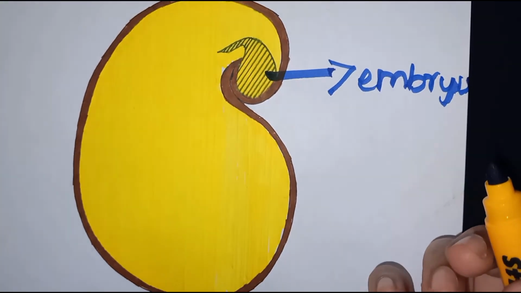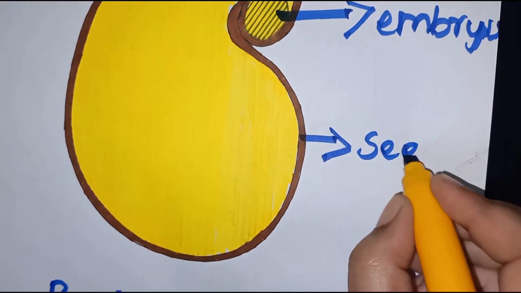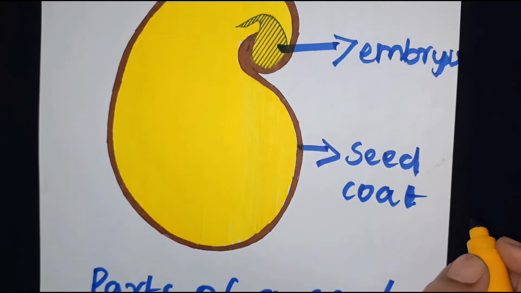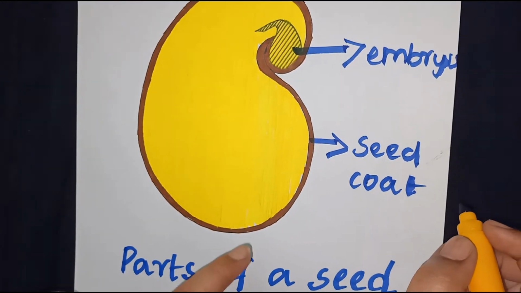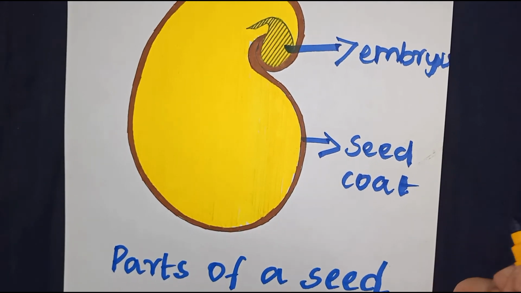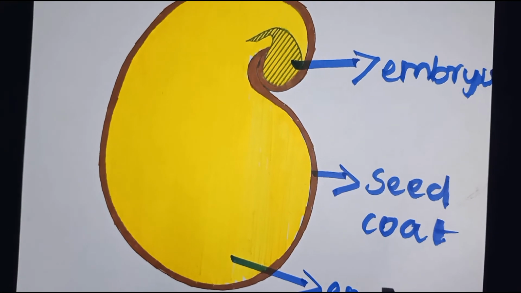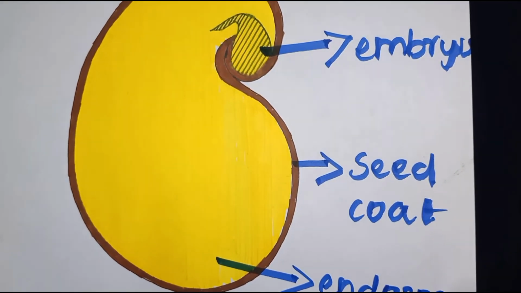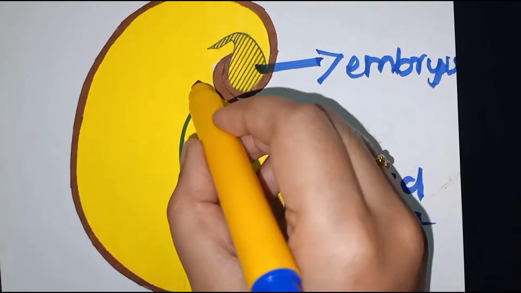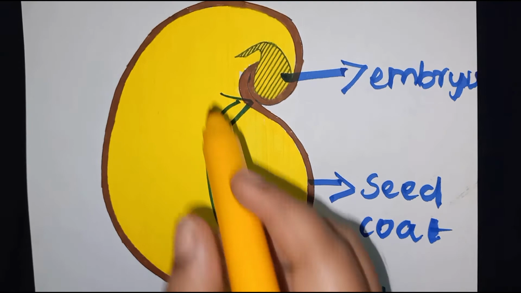The next one is the seed coat, the outer covering. It protects the seed. Next one is the endosperm, from which the food is supplied to the embryo.